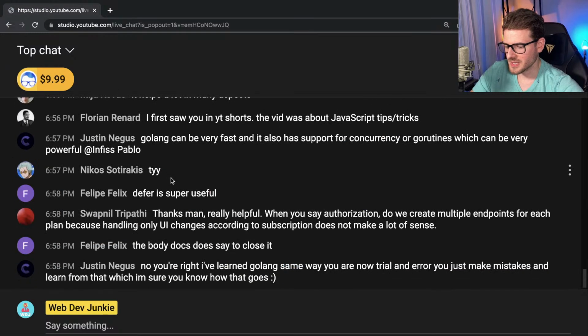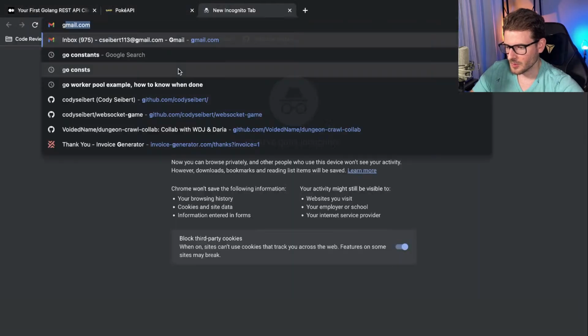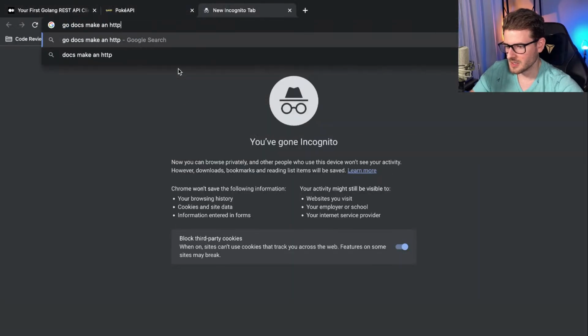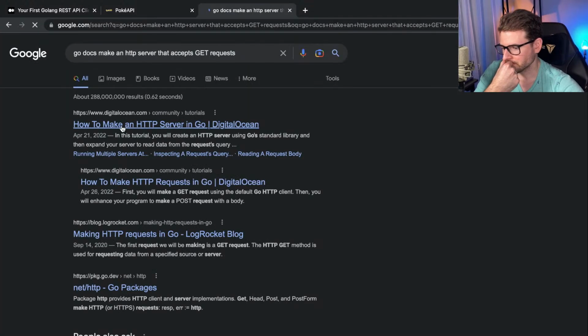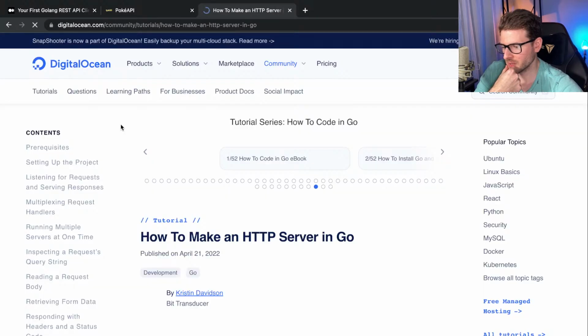I thought in Go there's a built-in way to make an HTTP server, right? Go docs, make an HTTP server that accepts GET requests. Do I want to go to DigitalOcean for this information? Probably.